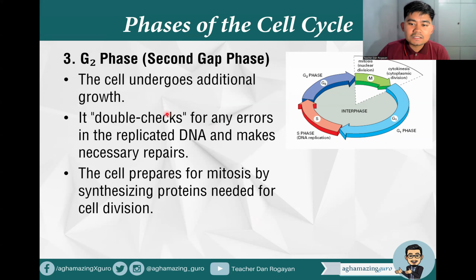Then we have the G2 phase or the second gap phase. The cell undergoes additional growth. It double checks for any errors in the replicated DNA and makes necessary repairs. So if you are asked in your majorship, the double checking happens in what phase? That's the G2 phase. Here in our G2 phase, the cell prepares for mitosis by synthesizing proteins needed for cell division.